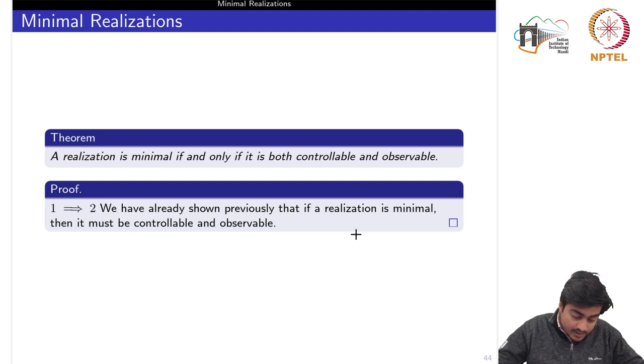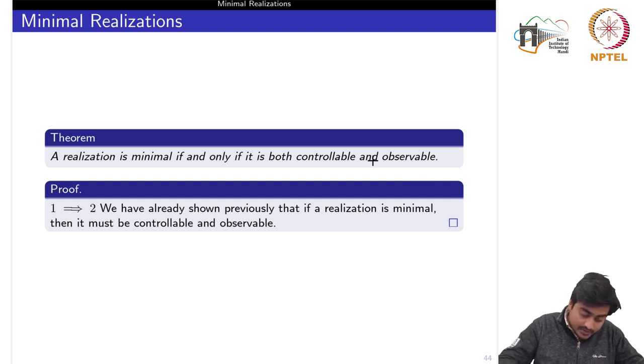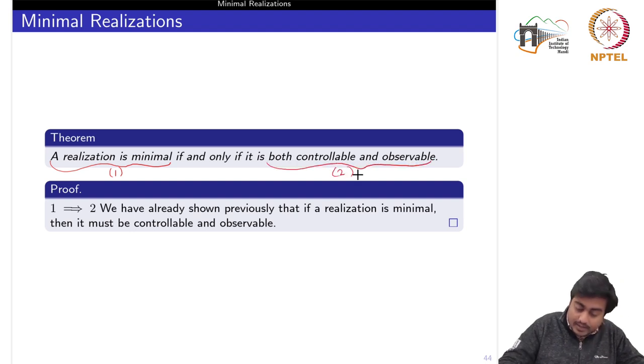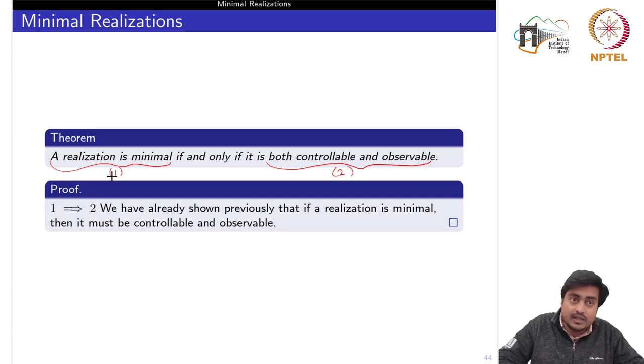now another important result is that a realization is minimal if and only if it is both controllable and observable. So the first statement we are saying is that the realization is minimal. And the second statement is that the realization is controllable and observable. So when we say 1 implies 2, meaning if the realization is minimal, then it should be controllable and observable. And this we had proved already in the previous result by contradiction.